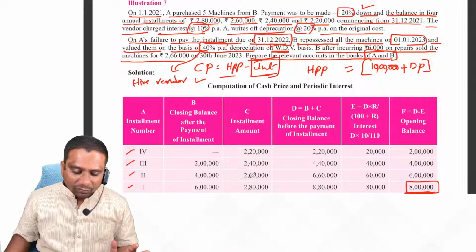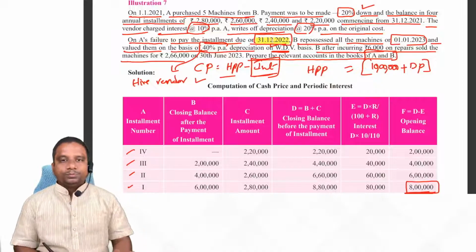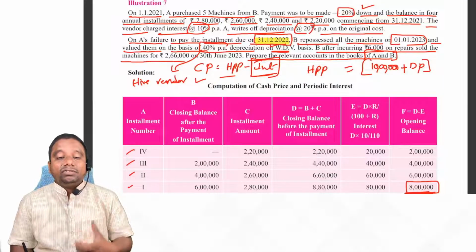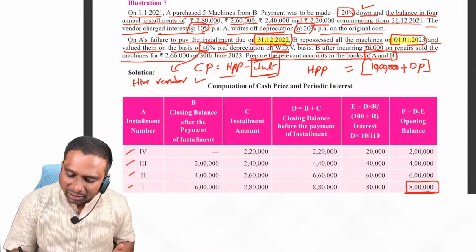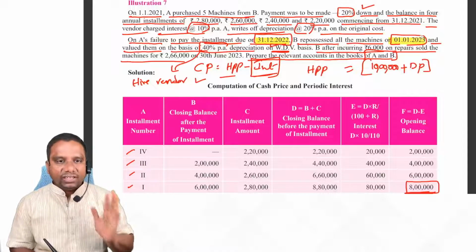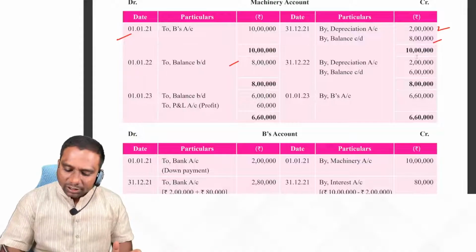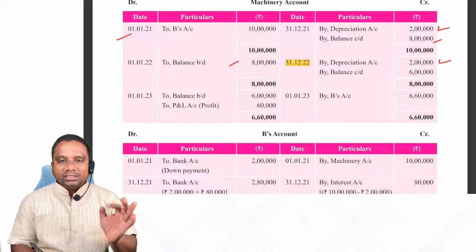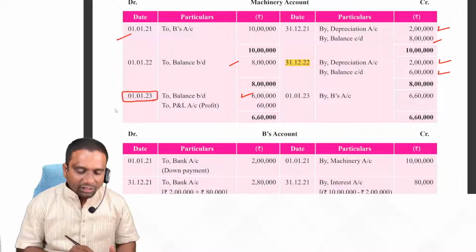Second year also, when is the default date? This you need to identify. When is the default date? 31st December 2022. Till this date, everything holds good, but we failed to pay installment on this date. That's why he is taking back his asset on 1/1/2023. Clear? Now look at it. So for this year also we calculate depreciation. What is the balance of asset left? 6 lakhs. This is very important.